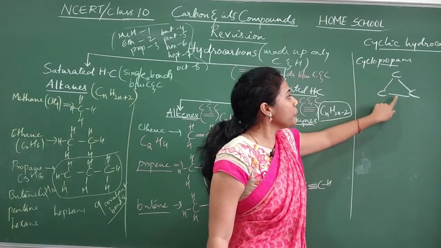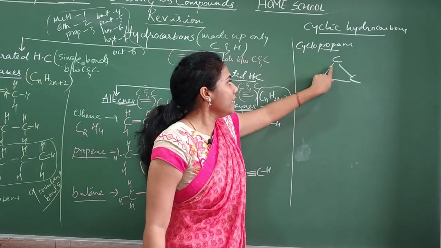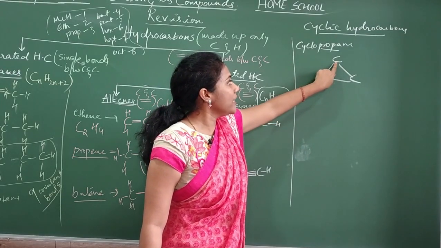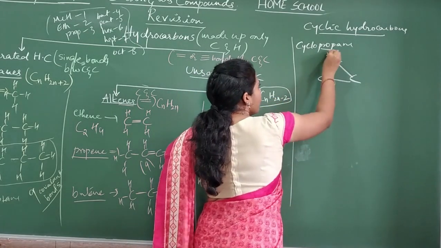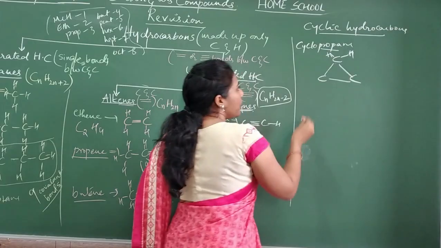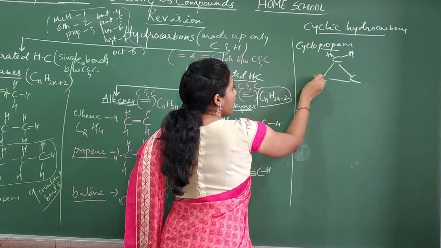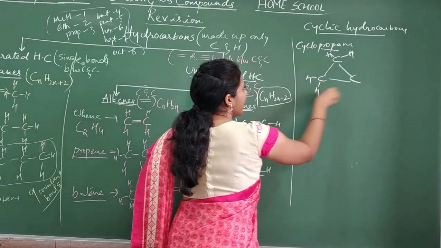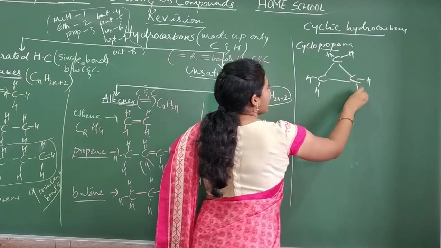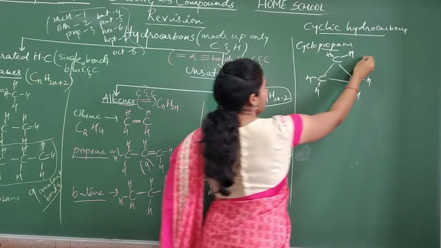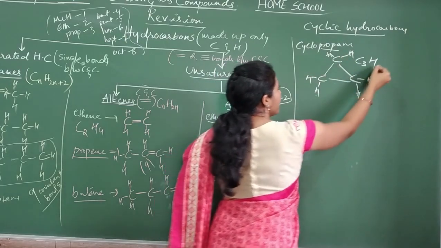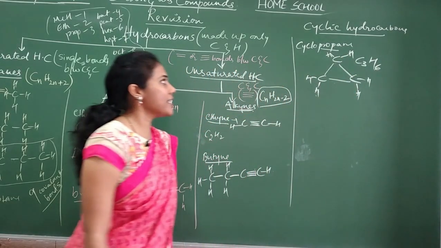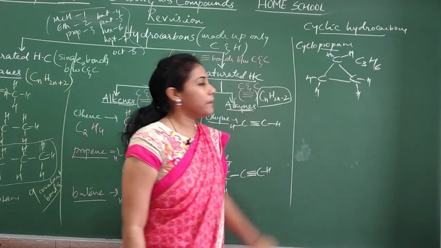Now, how many hydrogens does every carbon need? See, 2 bonds are already there for every carbon. It requires 2 more, isn't it? So, put 2 bonds with hydrogen. This carbon also, 2 are already there, so 2 more it requires. Like this. And what is its formula, guys? C3H, how many hydrogens? 1, 2, 3, 4, 5, 6. So, C3H6 is called cyclopropane.